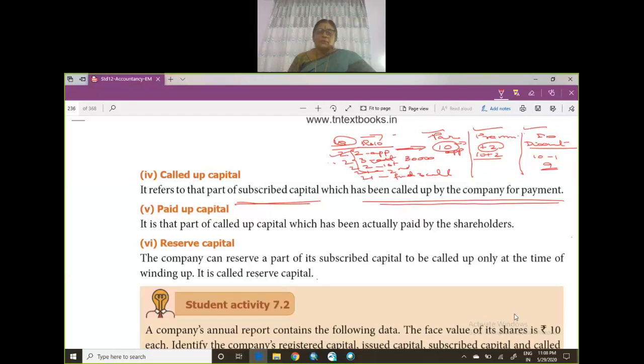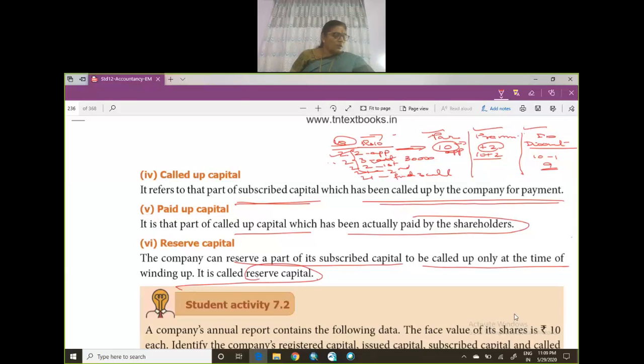So what is paid up capital? Just because the company has called for the money doesn't mean like you have received the money, you have to pay the money. So it is that part of the capital which has been actually paid by the shareholders. After the company has called, you have paid. So that is called as paid up capital. Right? So the company reserves the part of its subscribed capital to be called up only at the time of winding up. That's called as reserve capital.